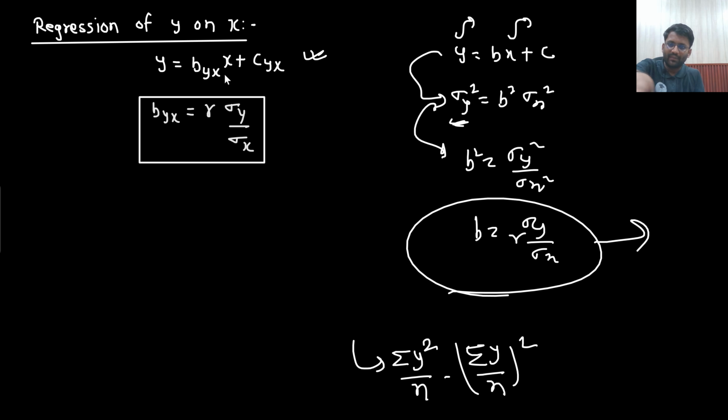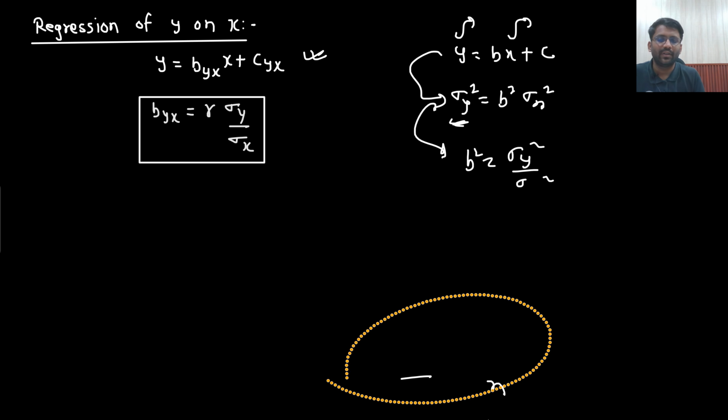Directly I will look here. Byx would be equal to sigma y divided by sigma x multiplied with r. Don't care about this guy. So this is the value of byx.